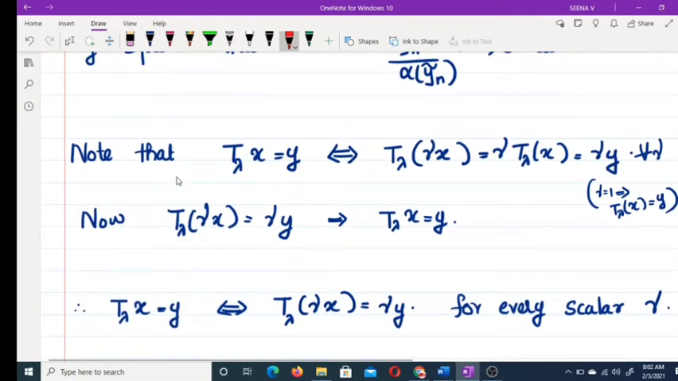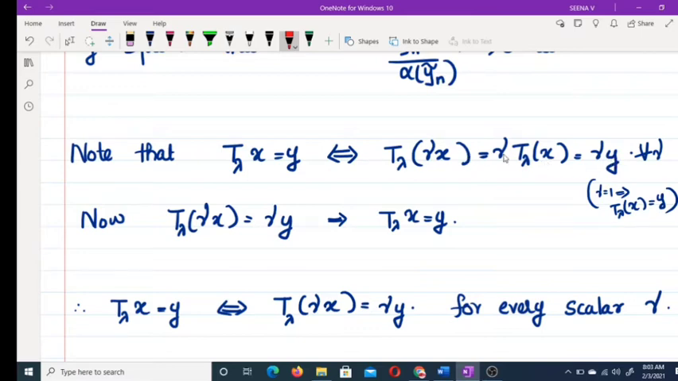Now note that T_λ x = y if and only if T_λ(γx) = γ T_λ x = γy for every γ. Because we are assuming T_λ x = y, T_λ is a linear map. T_λ(γx), you can take γ outside, γ T_λ x, but T_λ x is y. Therefore, if T_λ x = y, then this condition also holds.